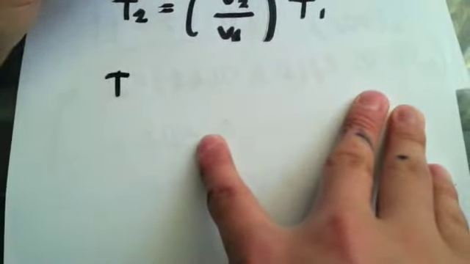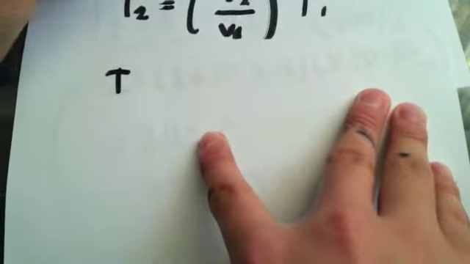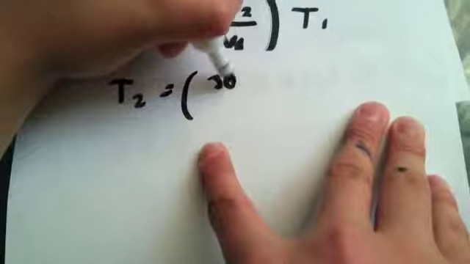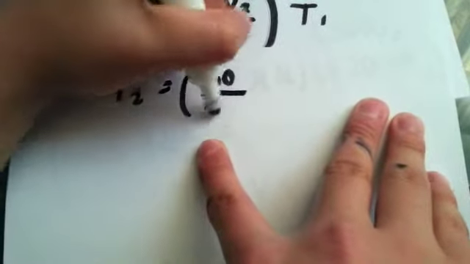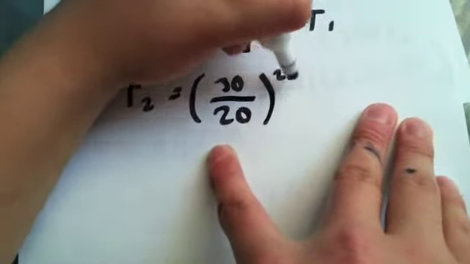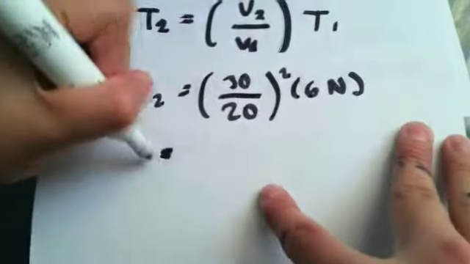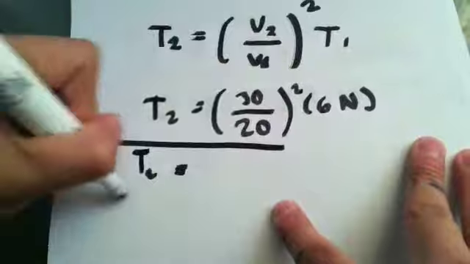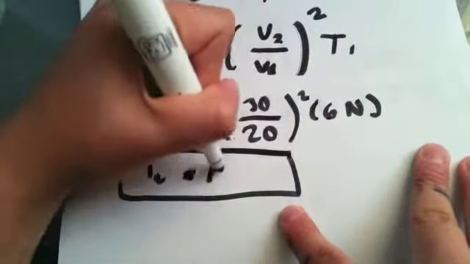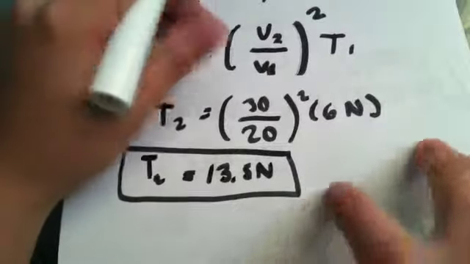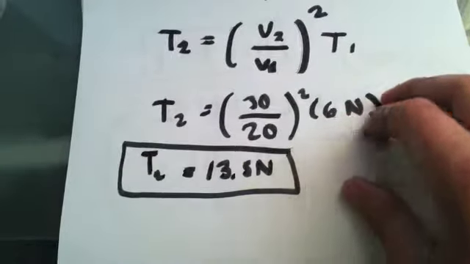Tension 2 is going to be equal to 30 meters per second divided by 20 meters per second, squared, multiplied by 6 newtons. So the final result is 13.5 newtons. This is our final answer and our final problem.